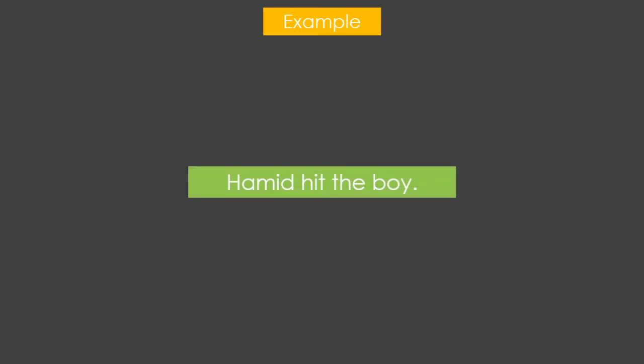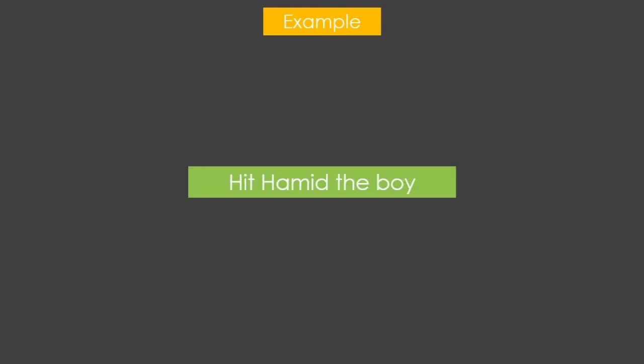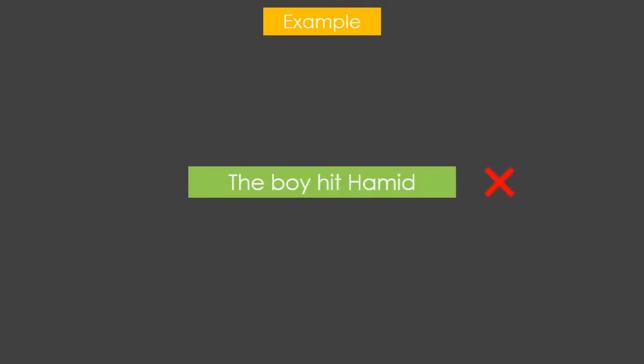Before we look at the Arabic sentences, there is a point to be noted here. In English, the doer and the detail are often identified by their position. For example, Hamid hit the boy. Here Hamid is the doer and the boy is the detail. If I change the position of words, either the sentence won't make sense, such as hit Hamid the boy, or if I say the boy hit Hamid, the doer will be reversed.